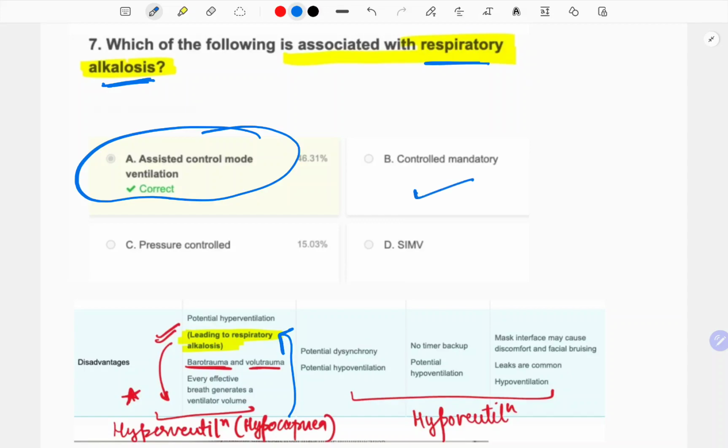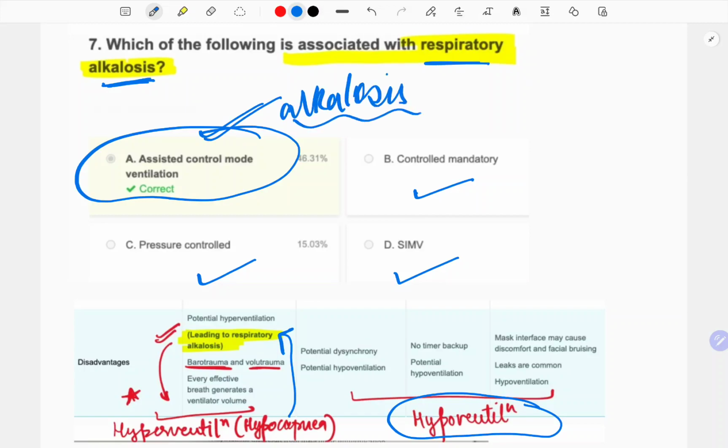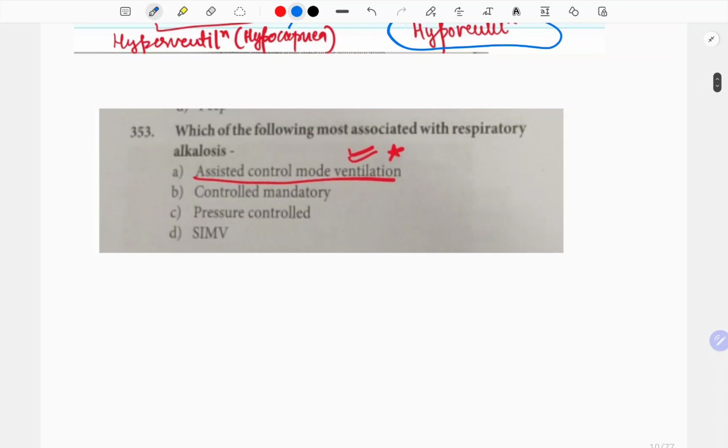In all the others, like controlled mandatory, pressure controlled, and intermittent mandatory ventilations, there it causes hypoventilation and therefore no respiratory alkalosis will occur. Rather, because of hypercapnia, acidosis might occur. But this is the only one where respiratory alkalosis occurs, because it causes hyperventilation.